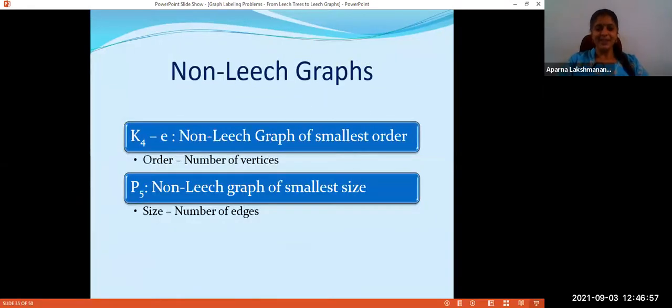Okay. So here there are 2 more examples. K4 minus E is the graph with smallest order, smallest number of vertices, which is not a leech tree. And P5 is the smallest graph in terms of edges, which is not a leech graph. Okay.